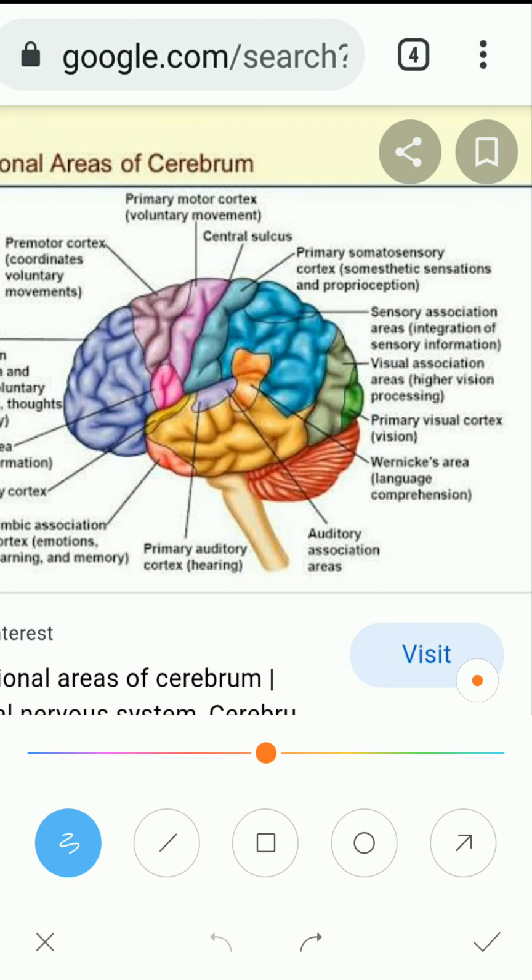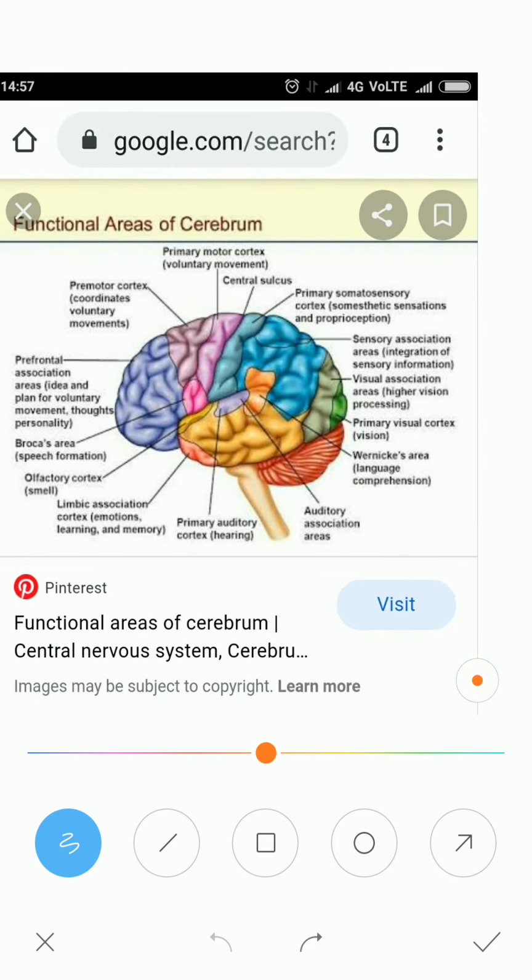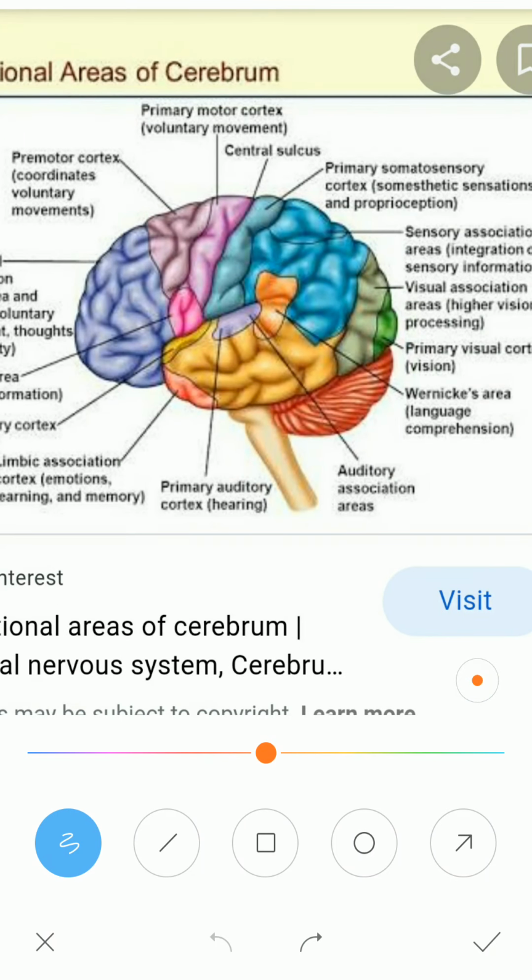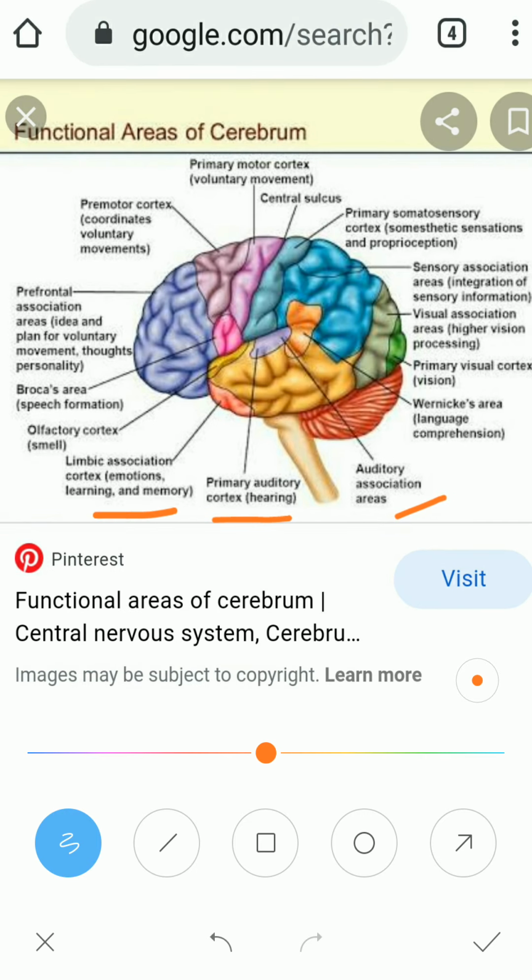The temporal lobe contains the center for smell, hearing as well as speech. You can see here the primary auditory cortex, related to hearing, and the auditory association area. It is also related to emotion, and this area is related to smell also. So this is about all these four lobes present in the cerebral hemisphere.